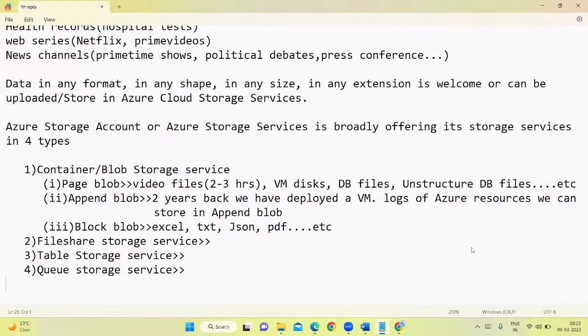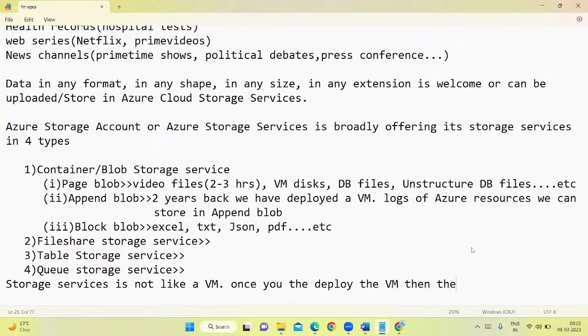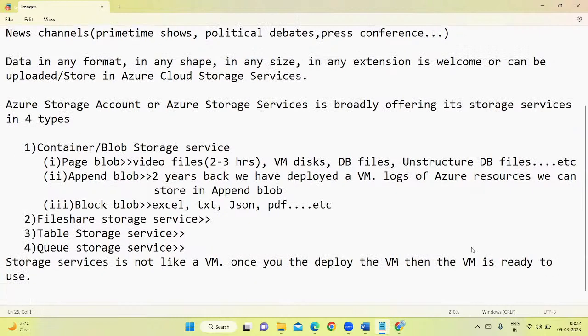And one more thing here, a storage account or storage service is not like a virtual machine, not like a VM. Not like a VM means what? Once you deploy the VM, then the VM is ready to use. But when it comes to storage services, it is not the case.